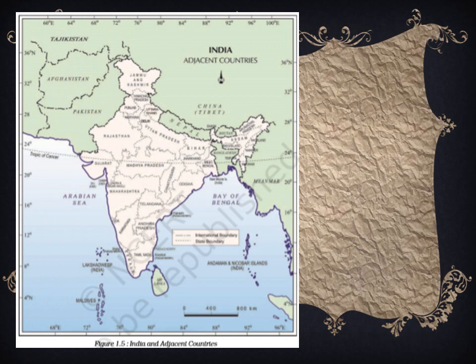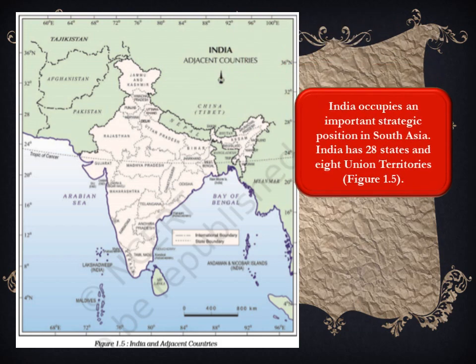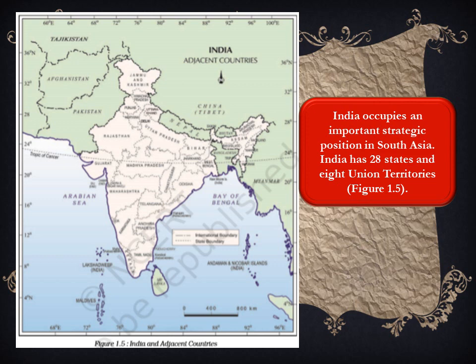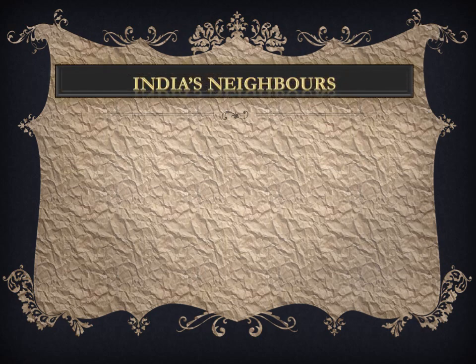Here you can see India. India occupies an important strategic position in South Asia. It has 28 states and 8 union territories after Article 370. India's neighbors.